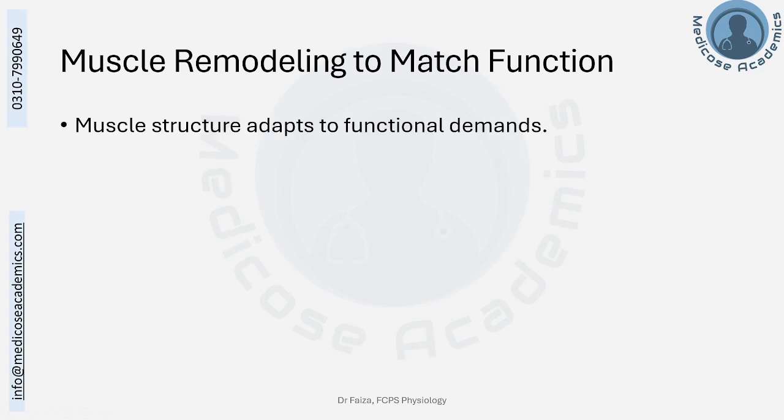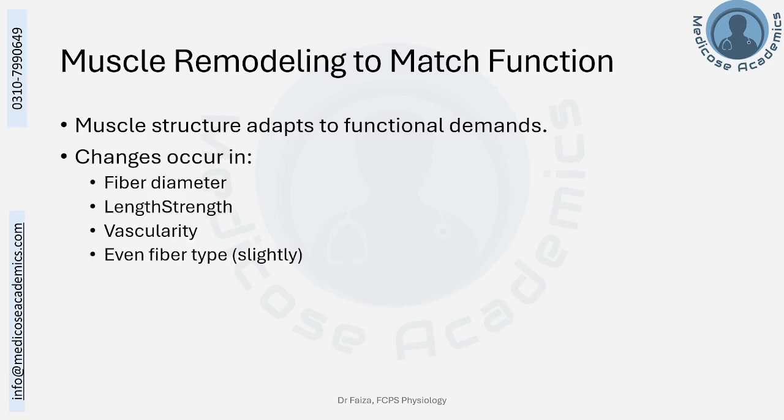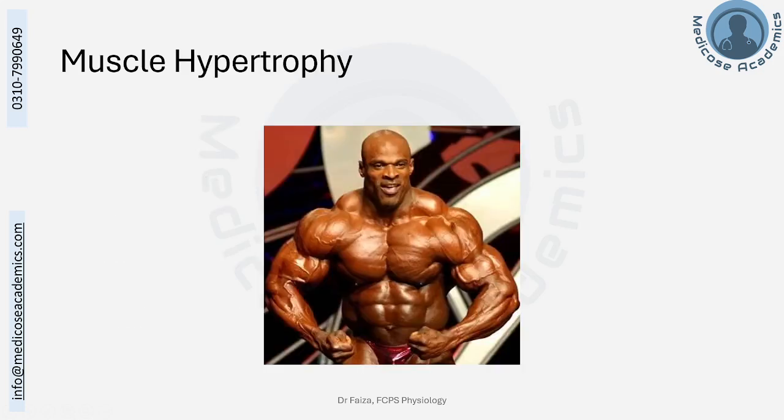Starting from the cause, why would the muscle need to be remodeled? Muscle structure may adapt to the functional demands. For example, it can change its diameter, its length, strength, vascularity, and it can even vary its fiber type to some extent depending upon the need of the body. Remodeling can begin within weeks, and we'll begin the discussion with muscular hypertrophy.